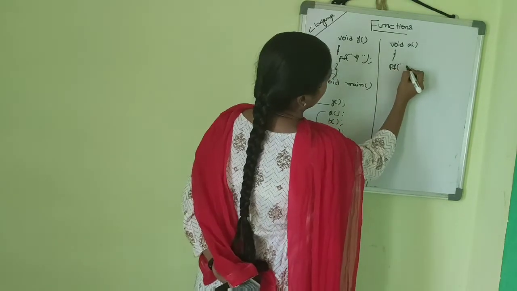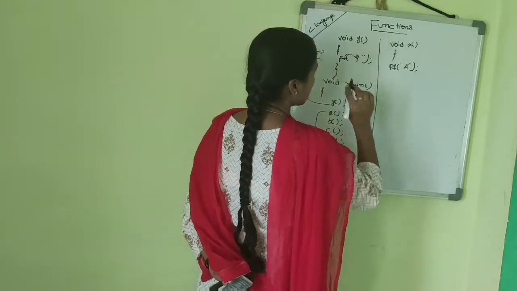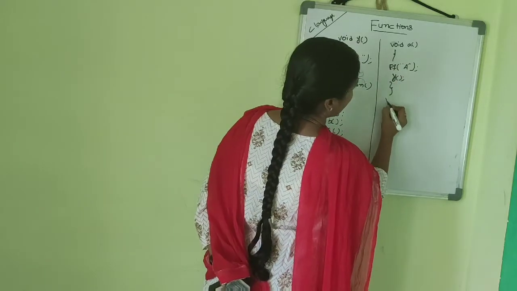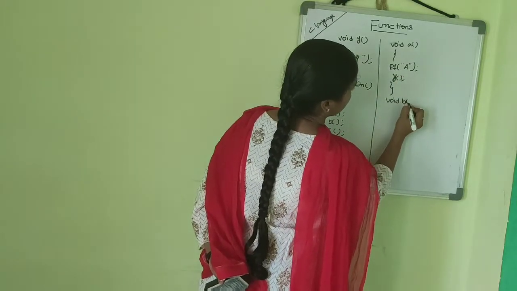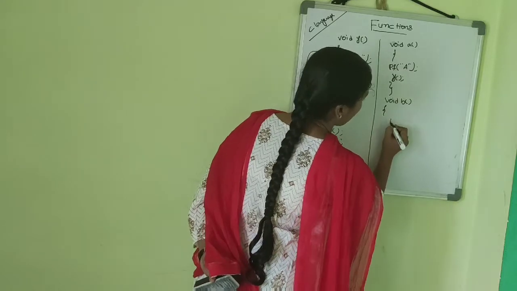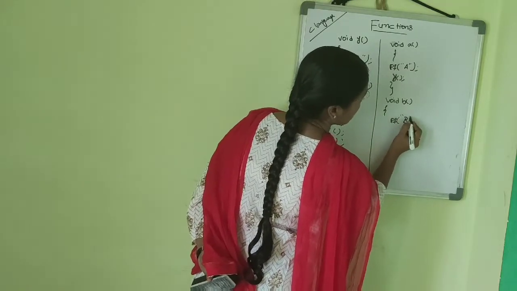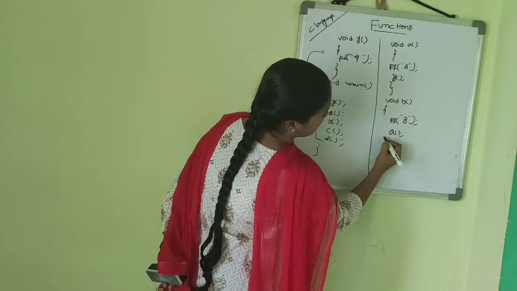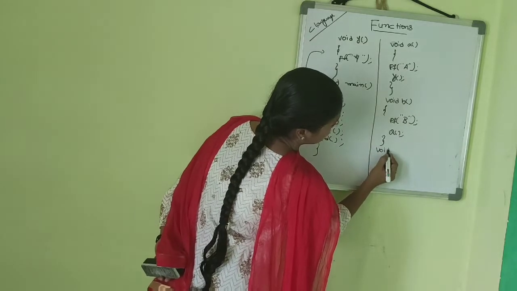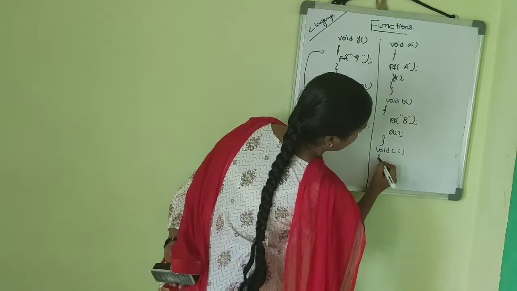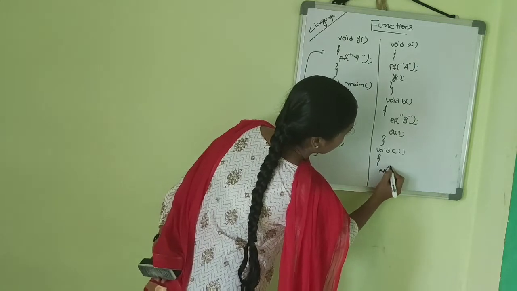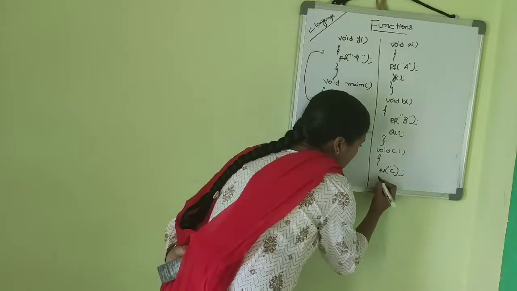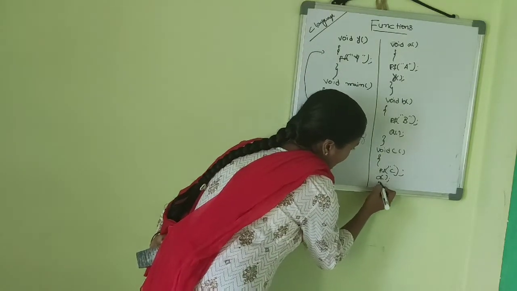Printf a, and here I am also calling the y function. And void b: here I am defining the printf of b, and also I am calling the a function. And void c: here also printf c, and I am calling the a and b functions.